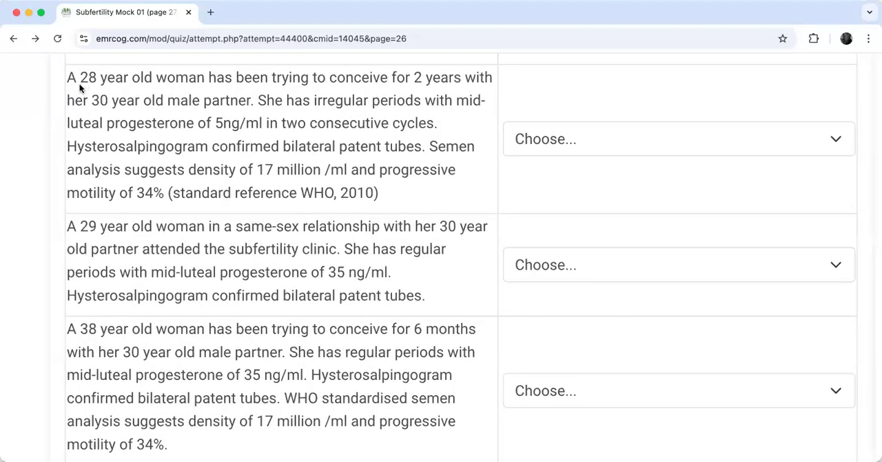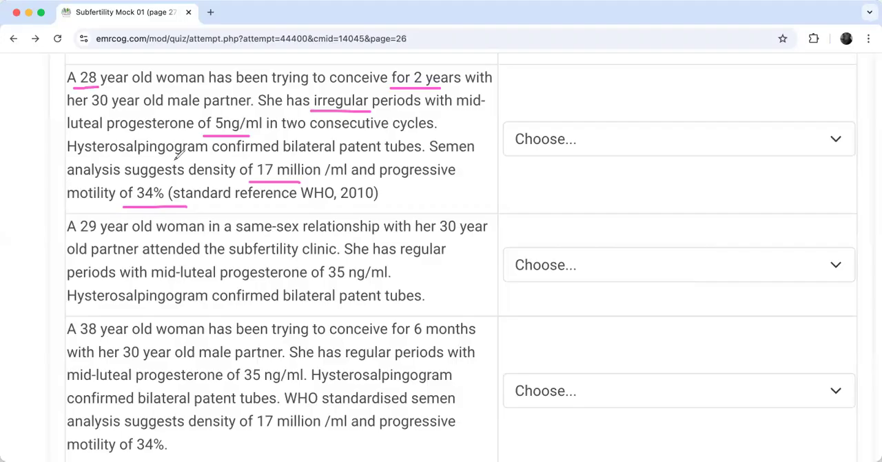Now, my friends, this is another scenario. And again, the same couple age, 2 years trying, irregular periods for the female, and luteal progesterone is only 5 with 2 consecutive cycles. So I have now a problem in the female ovulation, right? Good. Hysterosalpingogram bilateral patent tubes, so no problem in the tube. And the semen analysis suggests again density 17 million per ml and motility 34%, which are the two main things that I need to know.